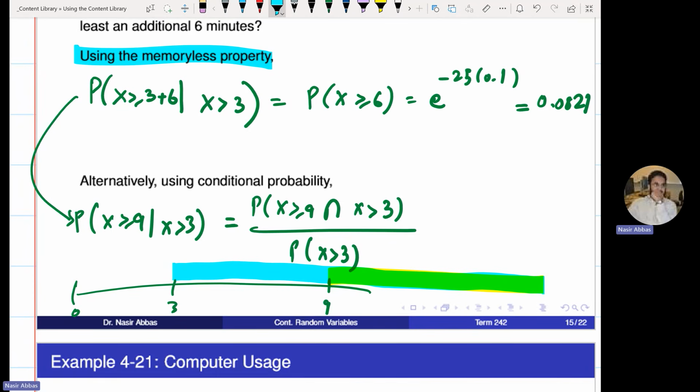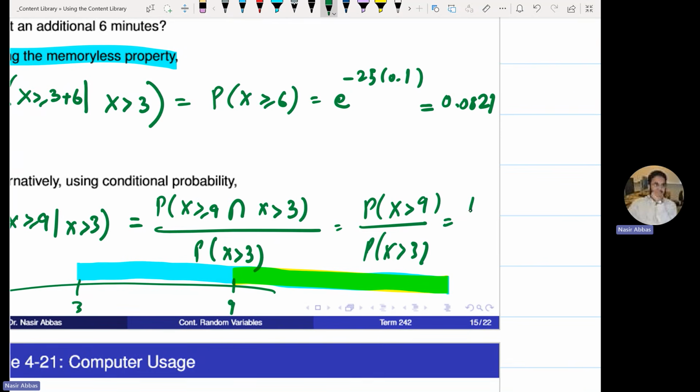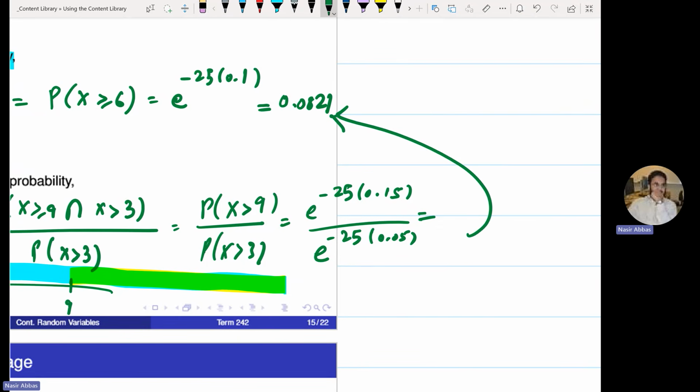What is the green area? The second event itself is the common area. So this will be probability of X greater than 9 over probability of X greater than 3. So this will be 1 greater than, not 1 minus. This is e to the power minus 25 times 0.15 over e to the power minus 25 times 0.05. And if you solve it, it should be exactly 0.0821. Exactly 0.0821.